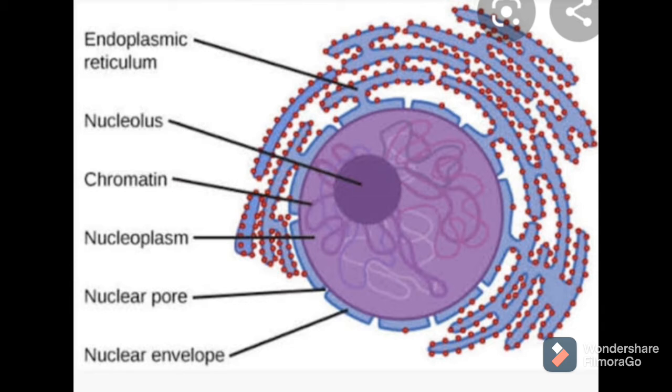Then, as in cell, cytoplasm is present. In nucleus, nucleoplasm is present. And what is meant by nucleoplasm? The colorless, dense fluid enclosed by nuclear envelope is called nuclear sap or nucleoplasm. In cell, cytoplasm is present. As like cytoplasm, in nucleus, some jelly-like substance is present, which we call nucleoplasm. Then what is the function of nucleoplasm? Function of nucleoplasm is to maintain shape and structure of nucleus, then nucleolus and chromatin material embedded in the nucleoplasm.